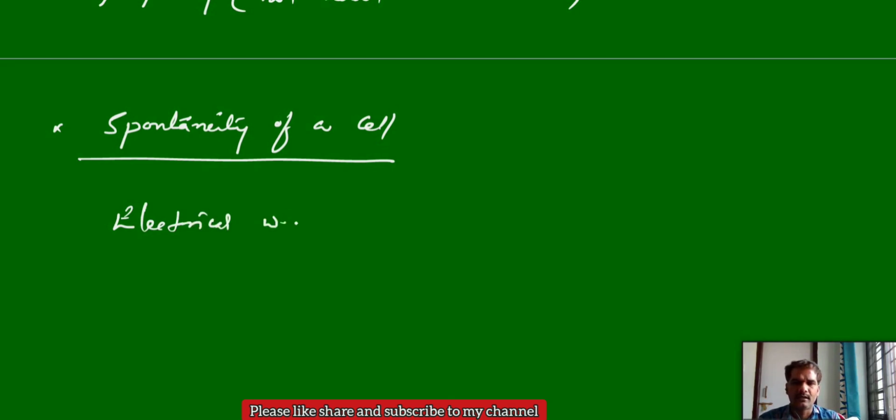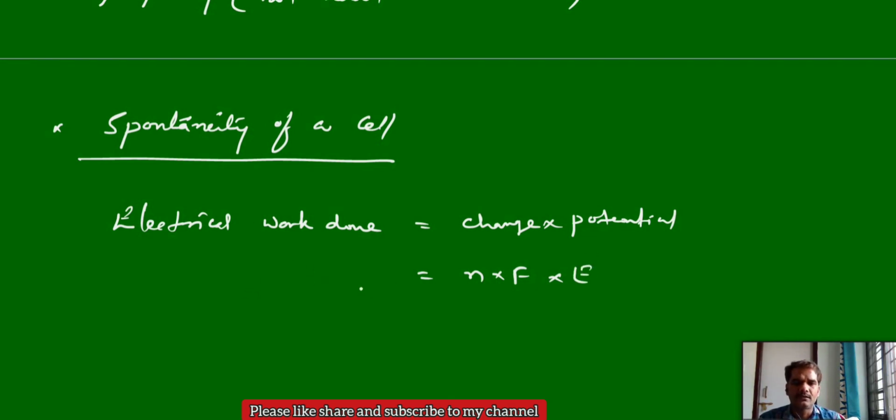Electrical work done is equal to charge into potential. The charge you can take for n moles of electrons, the charge of a mole of electrons is represented with the Faraday F, and potential, for a cell, is the cell potential E.